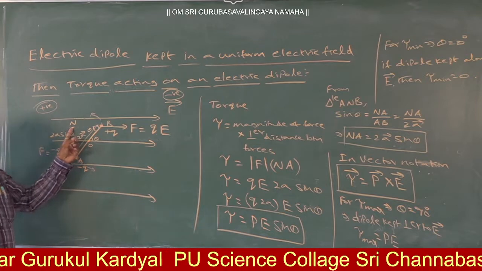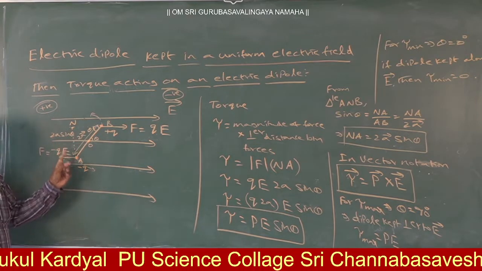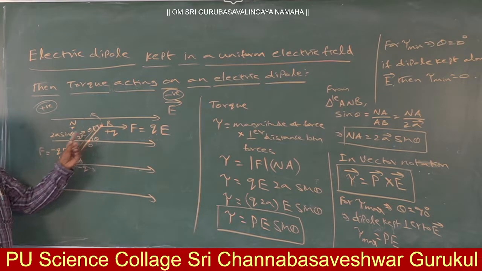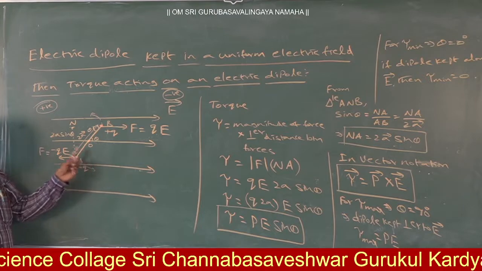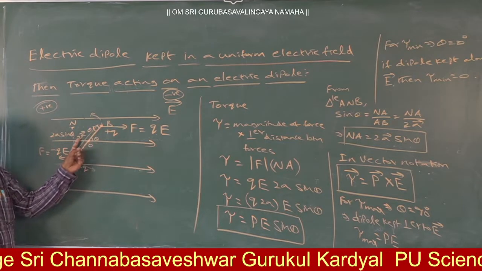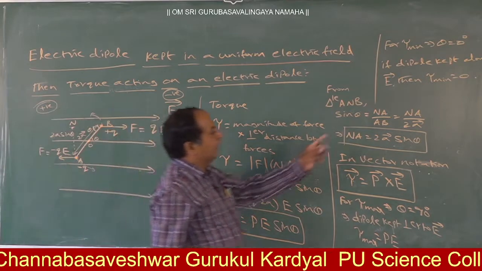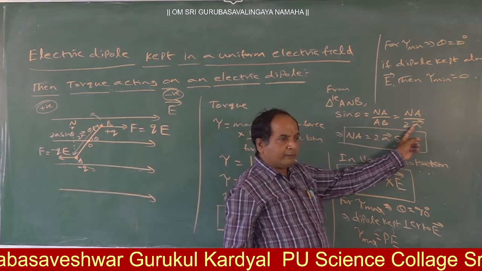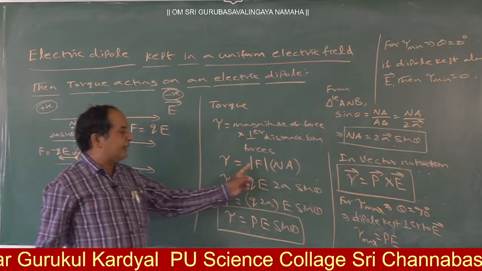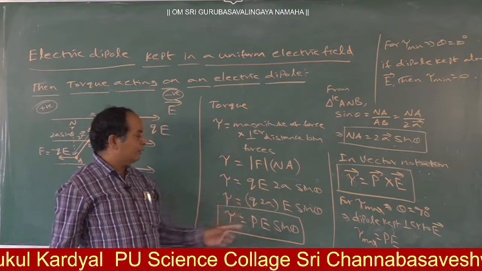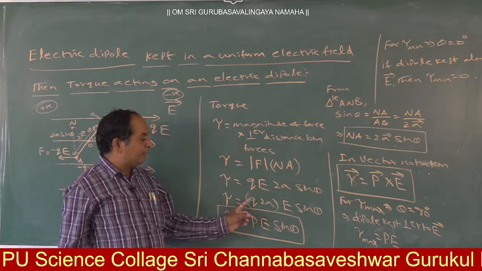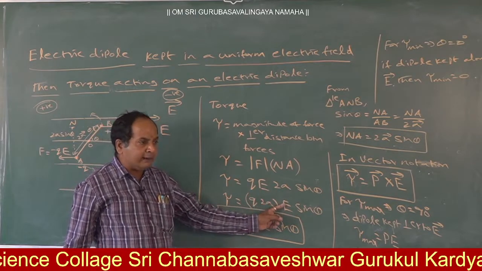So how did you get that perpendicular distance? From the triangle ANB. Here, sin theta is equal to opposite side by hypotenuse. Opposite side is NA, hypotenuse is AB, and AB means its length 2a. So NA by 2a, from this NA is equal to 2a sin theta. Now you know the force and you know the NA value. So torque tau is equal to QE into 2a sin theta. This you may write as Q into 2a into E sin theta.